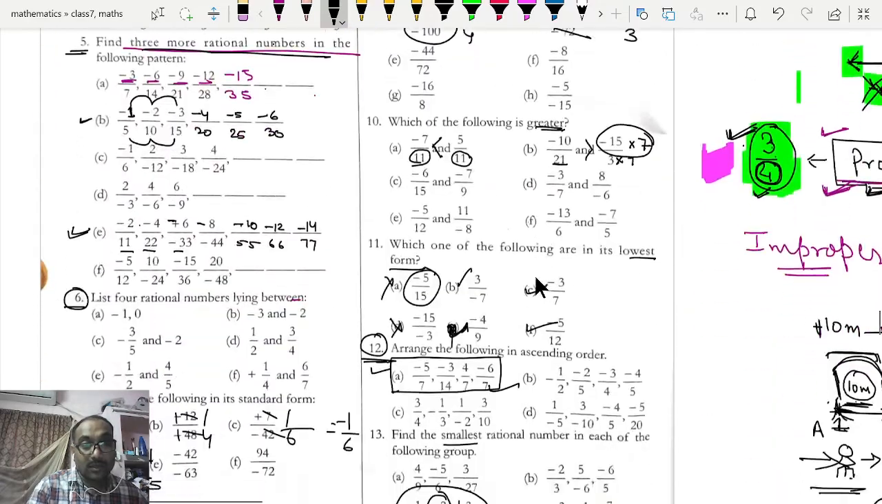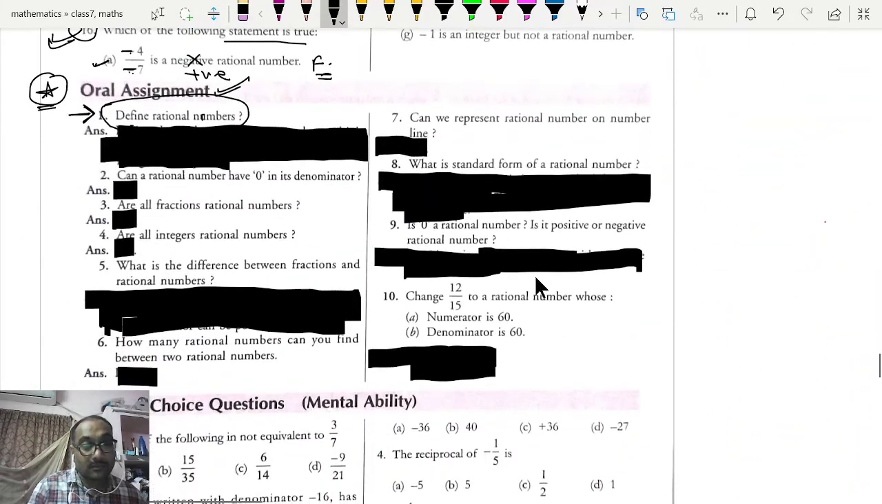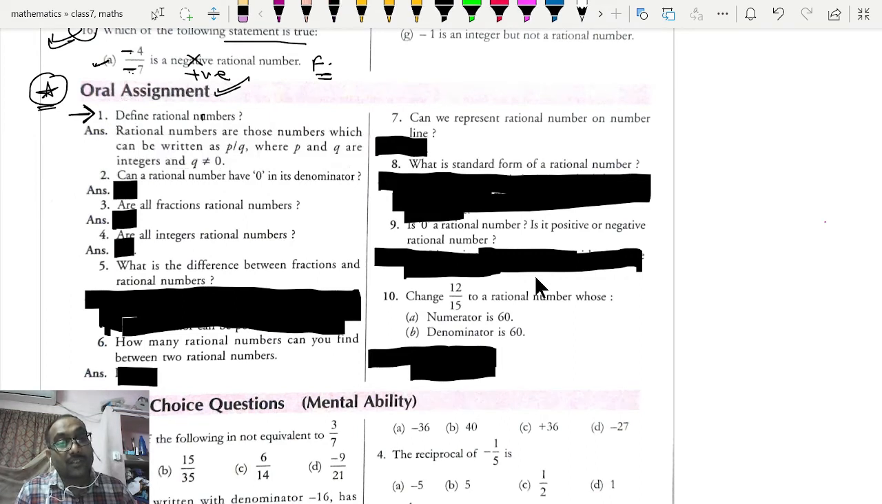Here is your oral assignment, so you can see its definition here. Rational numbers are those numbers which can be written in the form of p by q, where p and q are integers and q is not equal to 0. Clear? Second, can a rational number have 0 in its denominator? Of course not. Why? Because what we have seen here, q is not equal to 0. So 0 cannot be in the denominator of the rational number. Here no is the answer.